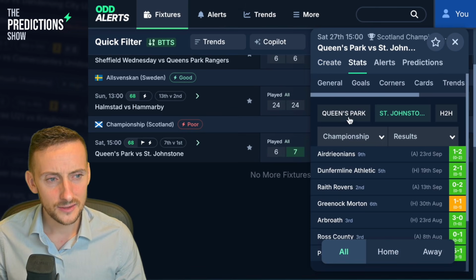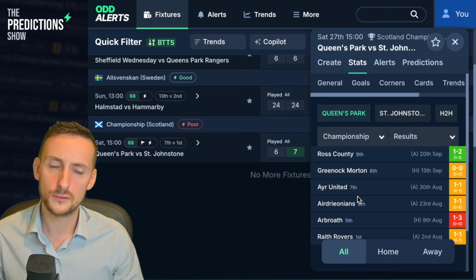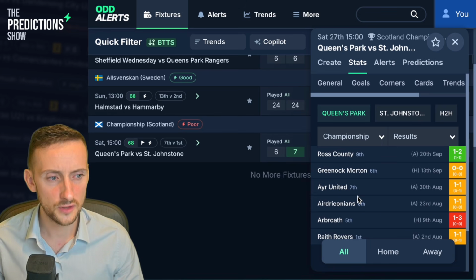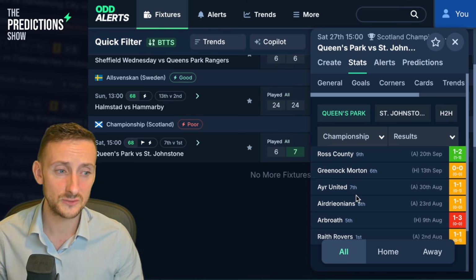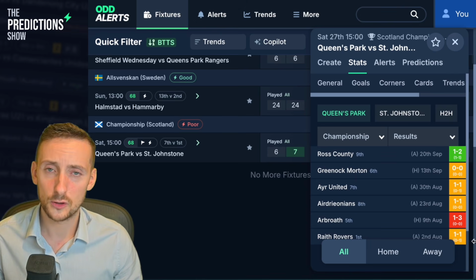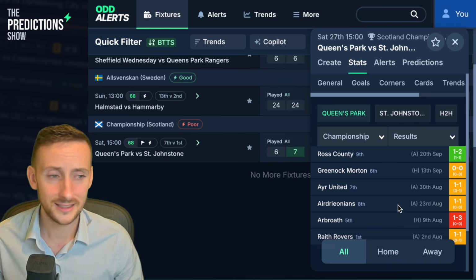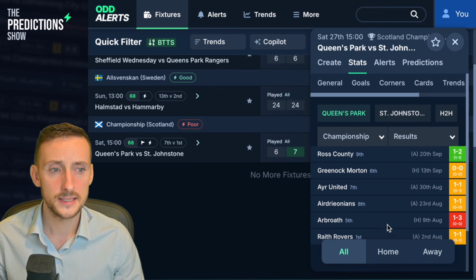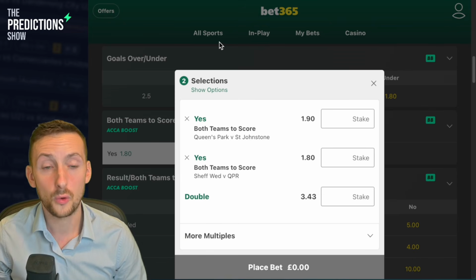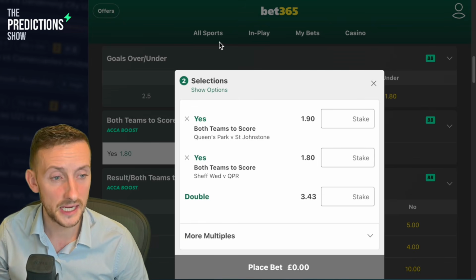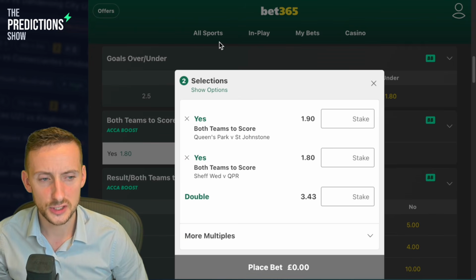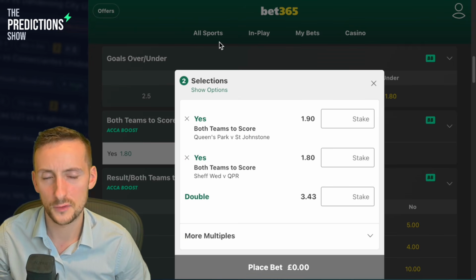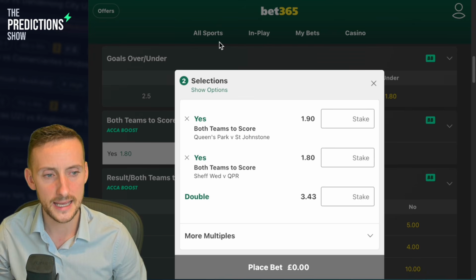I like the form of Queen's Park so far. They've shown that they can score. BTTS has actually landed in all but 1 of their games this season. And yes, they've only won 1 game, but they are quite clearly hard to beat. Let's go and price up this double. 3.43 are the odds at the time of recording. How confident are you in this selection? Remember, they are both kicking off at the same time, Saturday, 3 p.m.